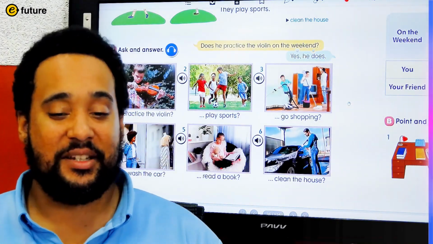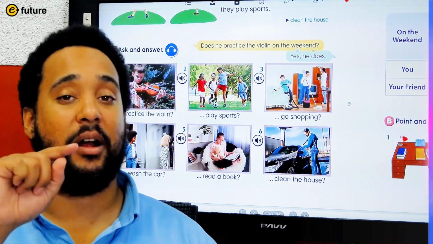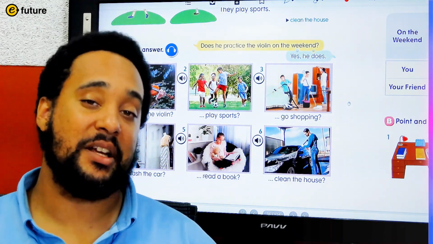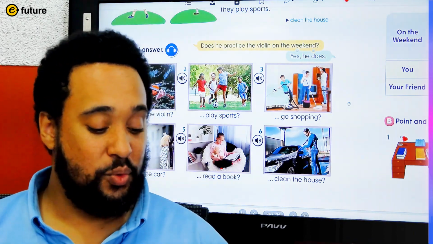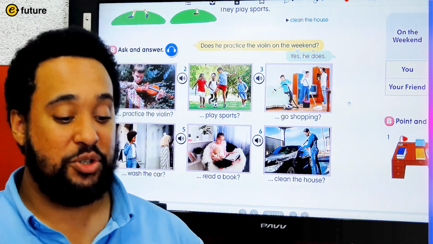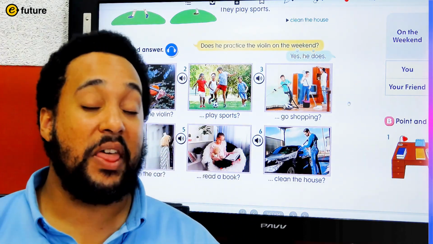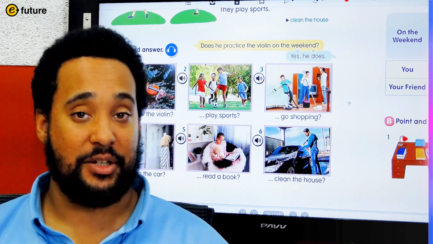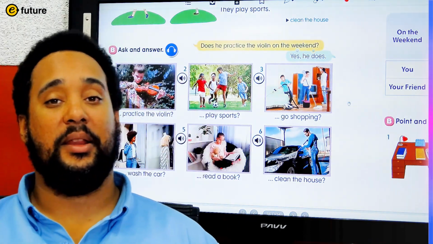We've listened to each of these questions and we've put a star on the yes answers and an X on the no answers. Now, I want you to work with a partner and practice asking the questions, but I want you to give the opposite answer from the one you heard in the audio.